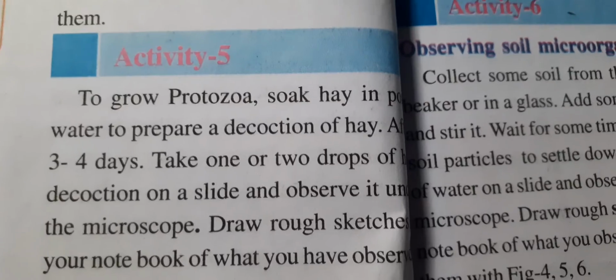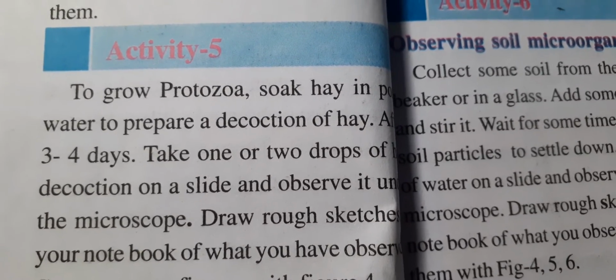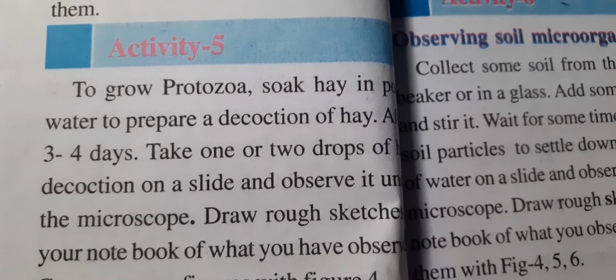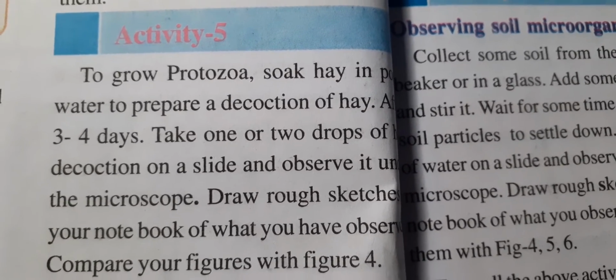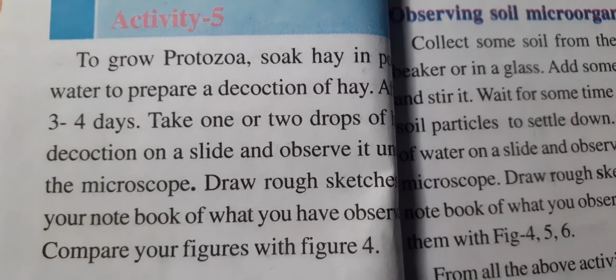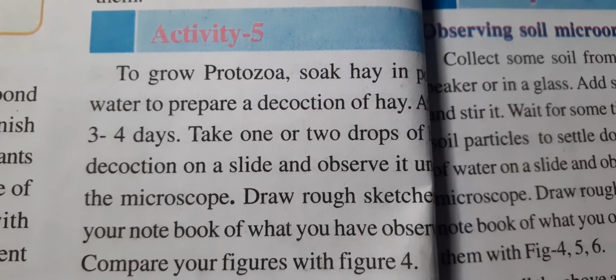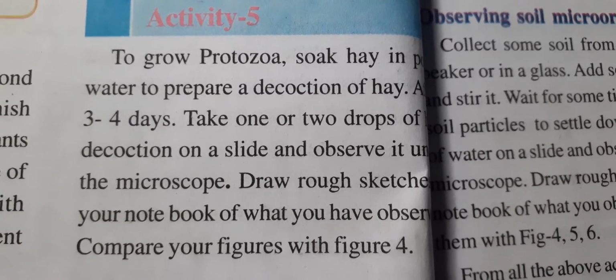If we want to grow protozoa, we soak hay in pond water to prepare a hay decoction, and after 3 to 4 days take 1 or 2 drops of it on a slide and observe under the microscope.